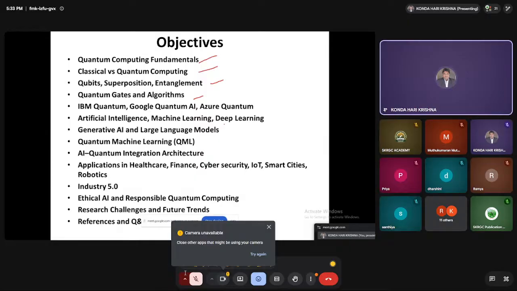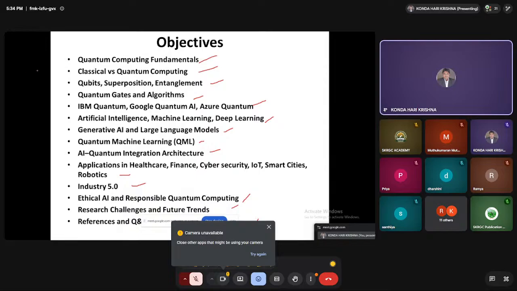IBM Quantum, Google Quantum AI, Azure Quantum, and some artificial intelligence, ML, and deep learning, with a comparison between those three, and generative AI and large language models, and QML, that is quantum machine learning, AI-quantum integrated architecture, the applications related to quantum computing, industry-oriented, Industry 5.0, and ethical AI and responsible quantum computing, research challenges and future trends, and references, questions and answers.